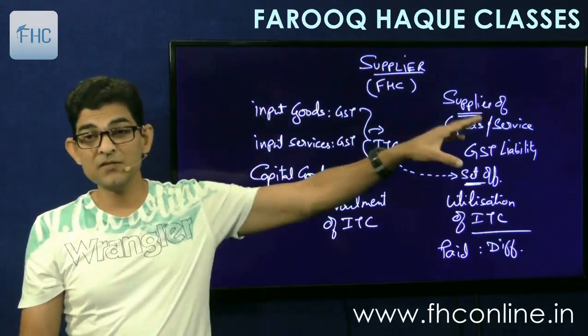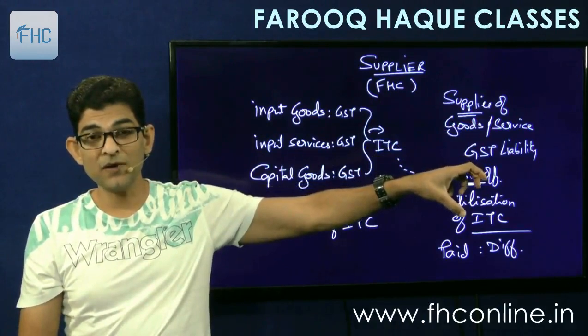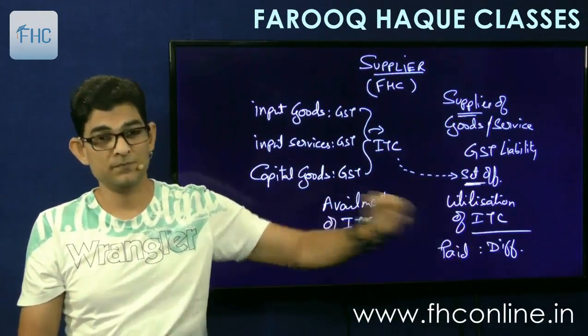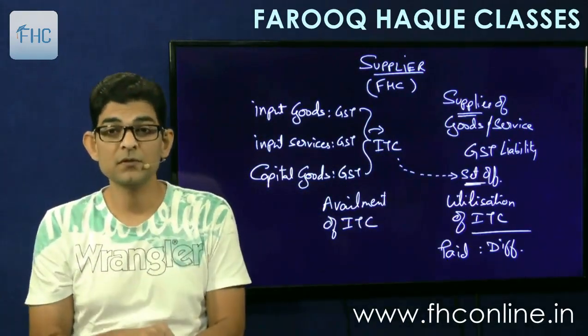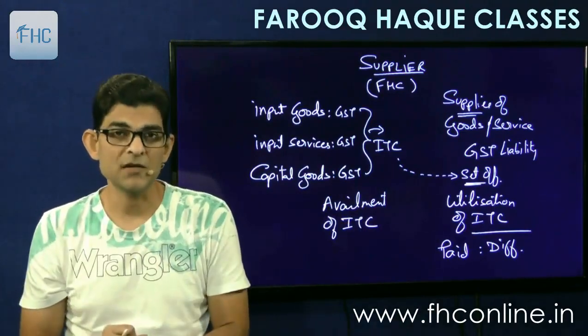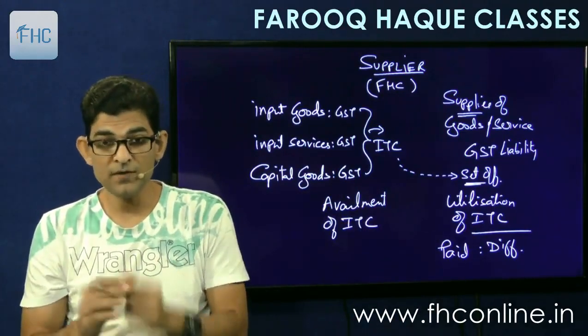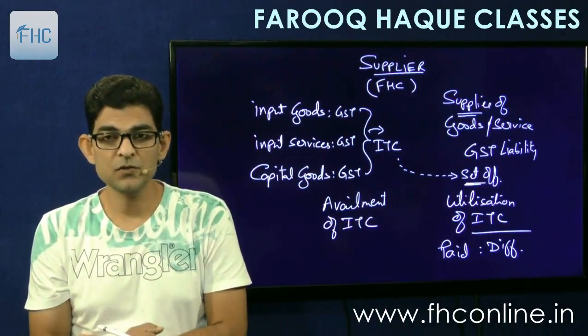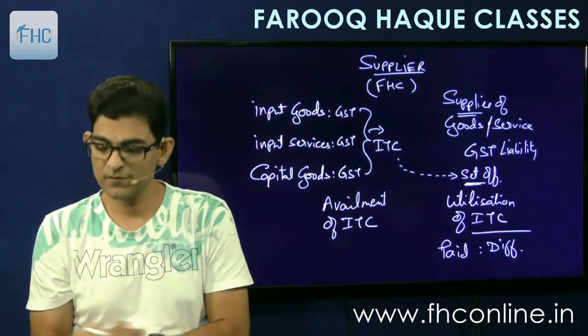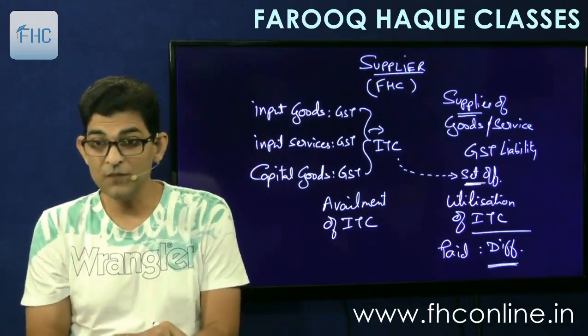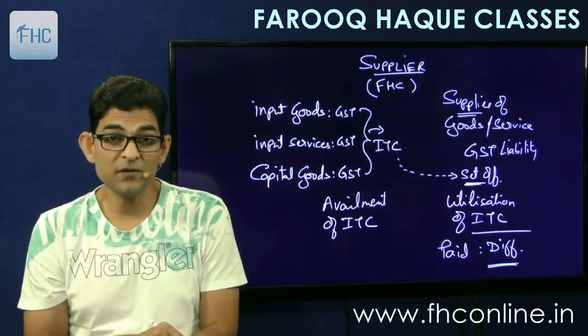So suppose my liability is 7,000 and my credit available is 5,000, so I'll have to pay 2,000. This 2,000 will be paid by us in cash. Okay, understood this concept? Very good. Pay the difference, if any. Now sometimes there may not be any difference.